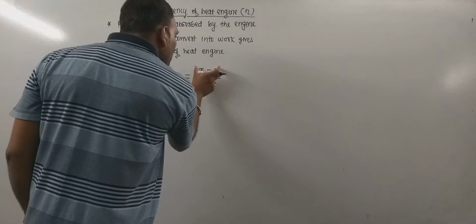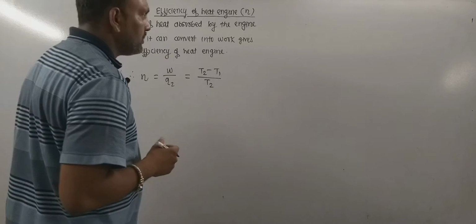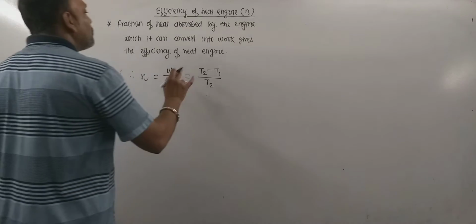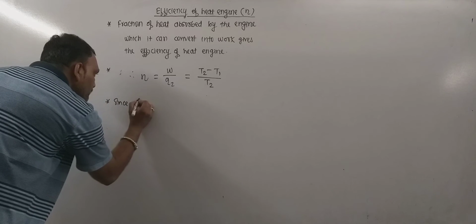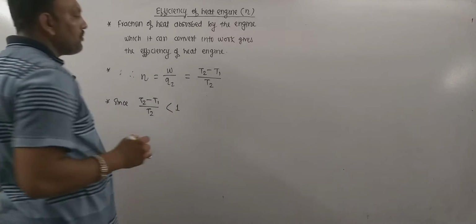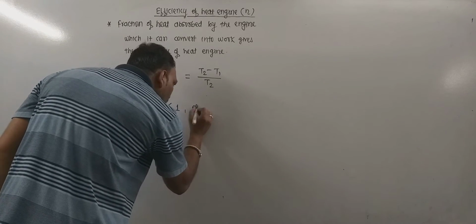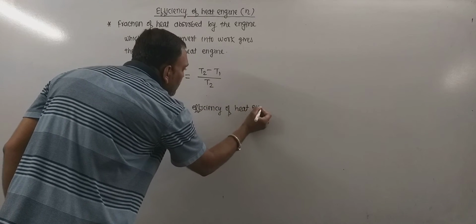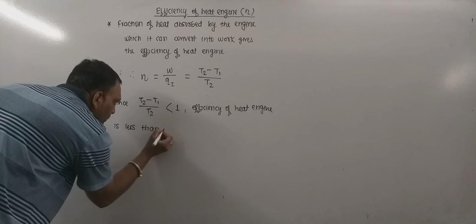Now remember, greater the difference between T2 and T1, greater will be the efficiency. So from this we know very well that T1 will be something. Therefore T2 minus T1 by T2 is always less than what? 1. Since T2 minus T1 upon T2 is always less than 1, efficiency of engine is always less than what? 1. So efficiency of heat engine is less than 1.